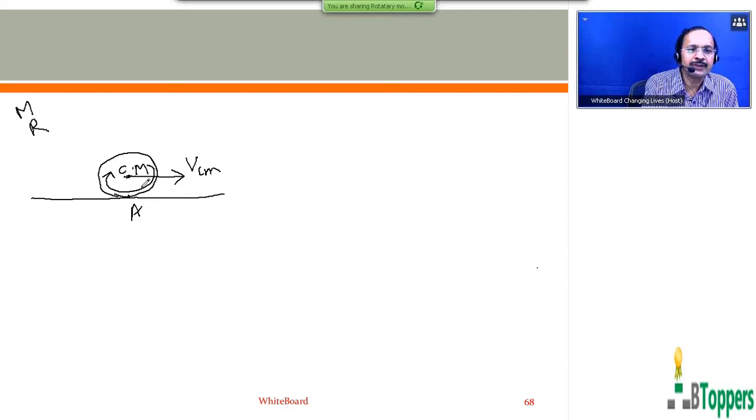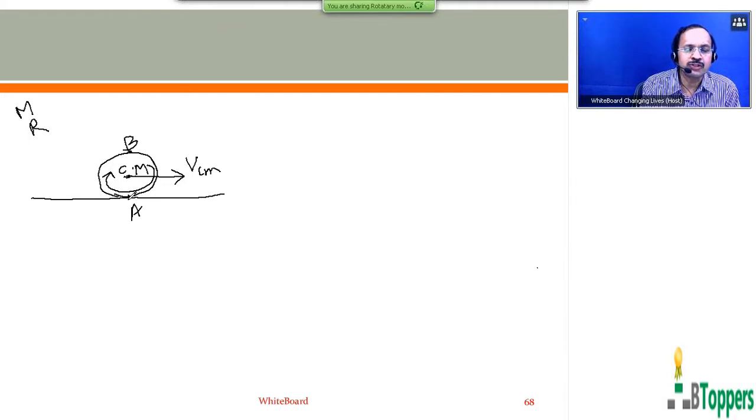As I was discussing in the previous class, a body is said to be rolling on a fixed surface without slipping when the instantaneous velocity of the bottommost points of the rolling body, which are in contact with the surface on which it rolls, is zero. The figure shows the cross-section of the rolling body, for example a uniform solid cylinder or sphere of radius R, in the vertical plane containing the position of the center of mass.